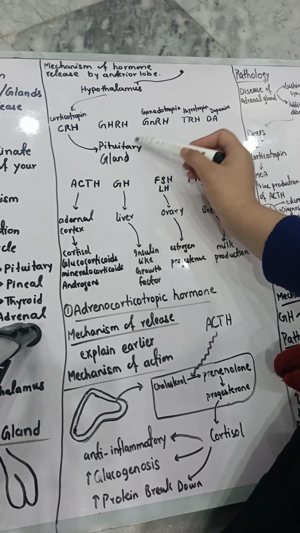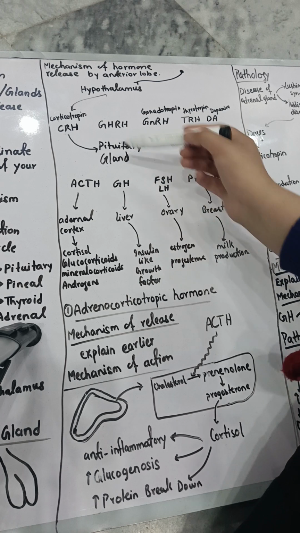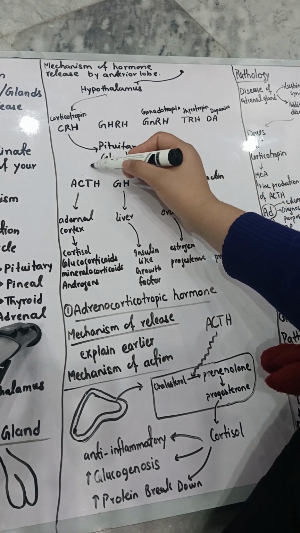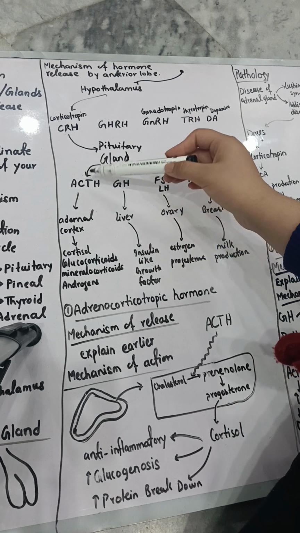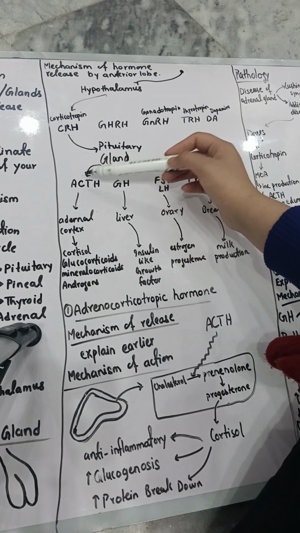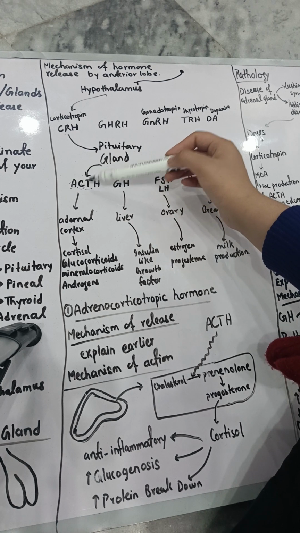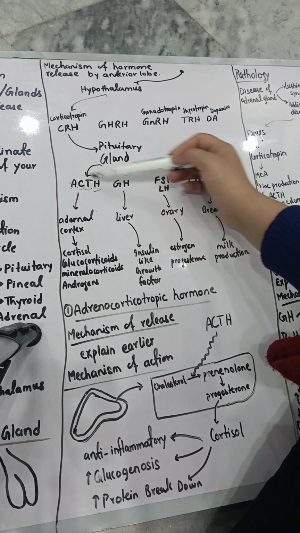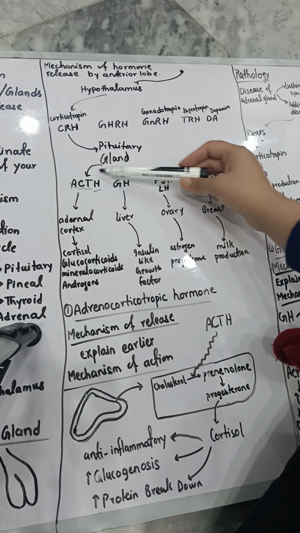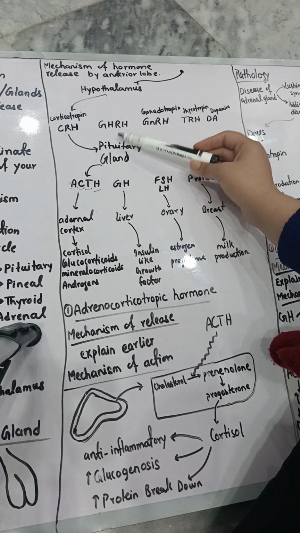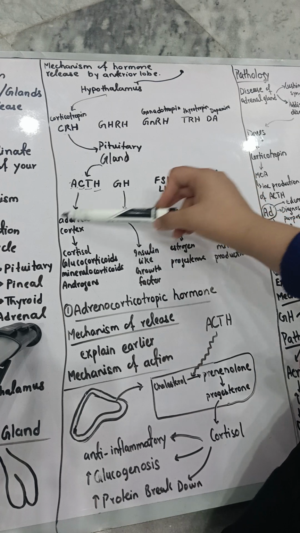Now your pituitary gland, the anterior lobe of the pituitary gland, will sense it. Now it will produce this hormone. And what is this hormone? ACTH. This is the adrenocorticotropic hormone. Okay. So this hormone will be released. So, what is the function of this hormone? This hormone is released by the pituitary gland. So this hormone will go to the adrenal cortex.